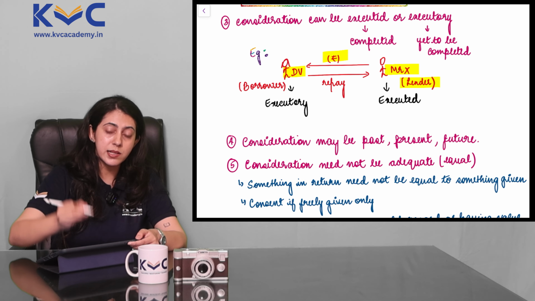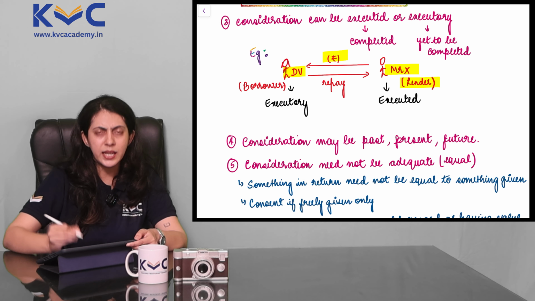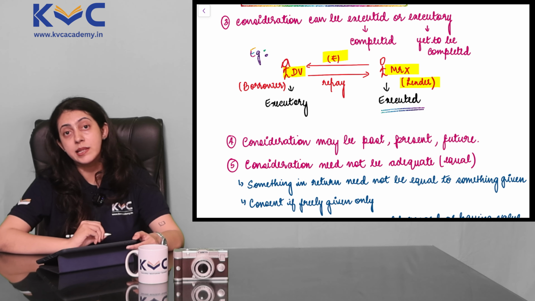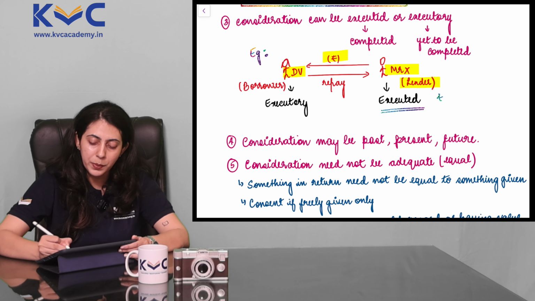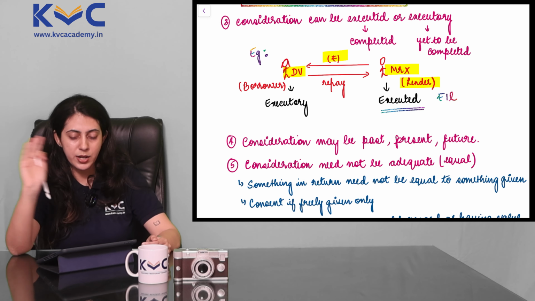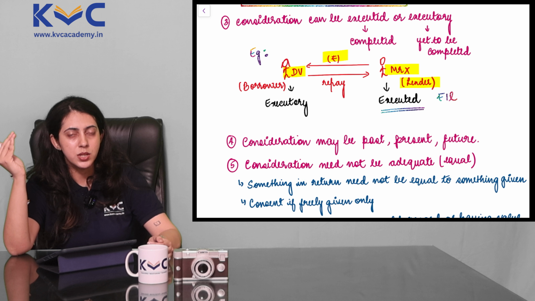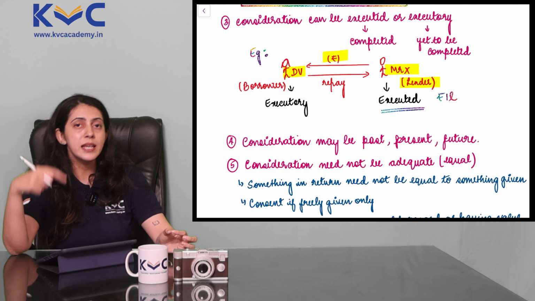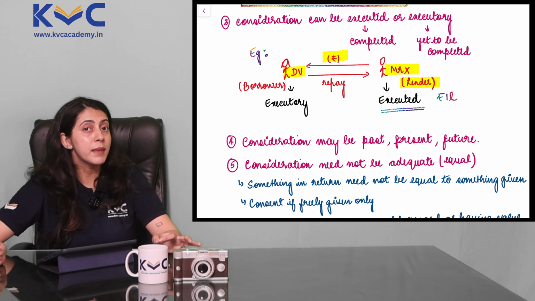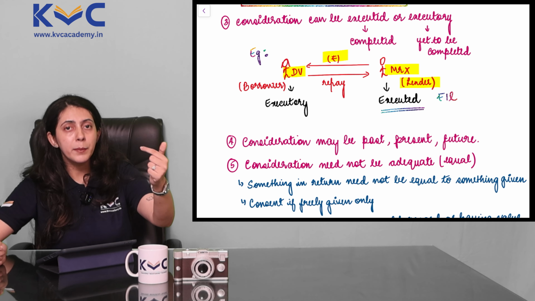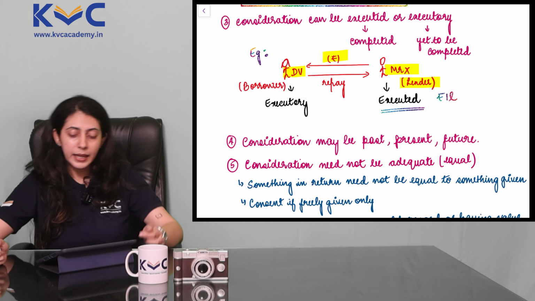Now Mr. X's obligation on his part, he has already lent the money to me. So it becomes executed. Say he's lent rupees 1 lakh to me. So his part in this particular contract is completed. It is executed. Whereas my duty, my obligation is yet to be performed. What is my obligation in this particular scenario? It is the repayment of the principal plus the interest amount.